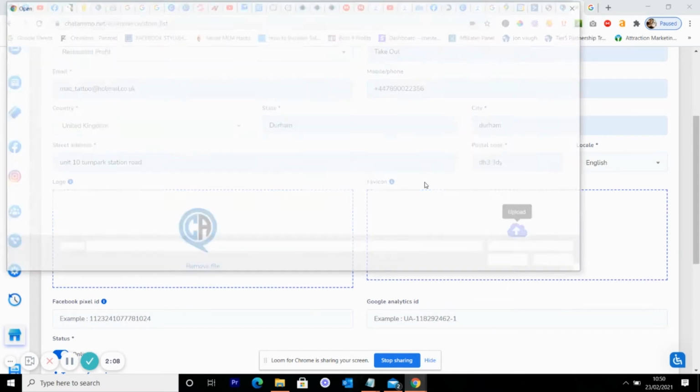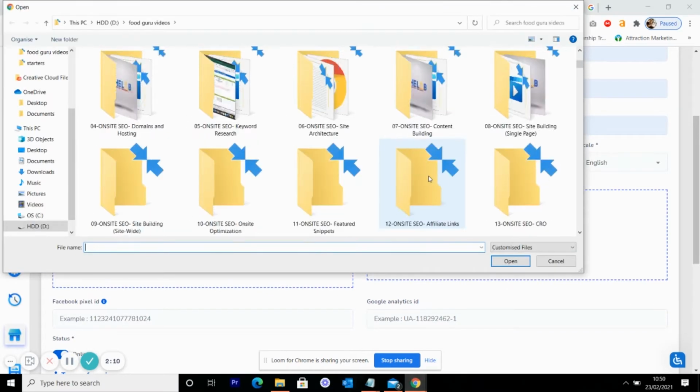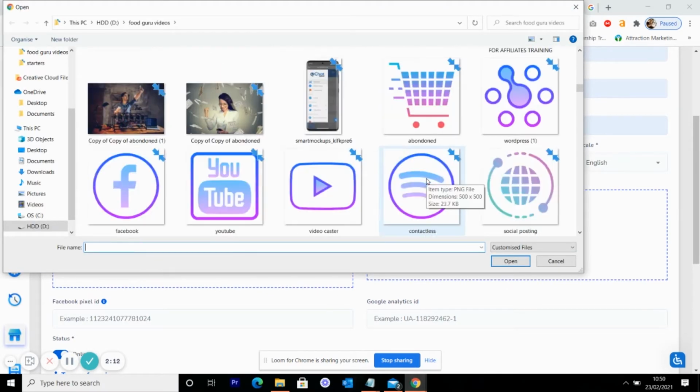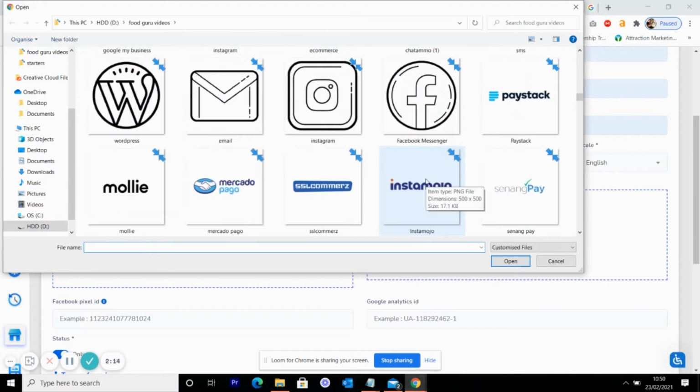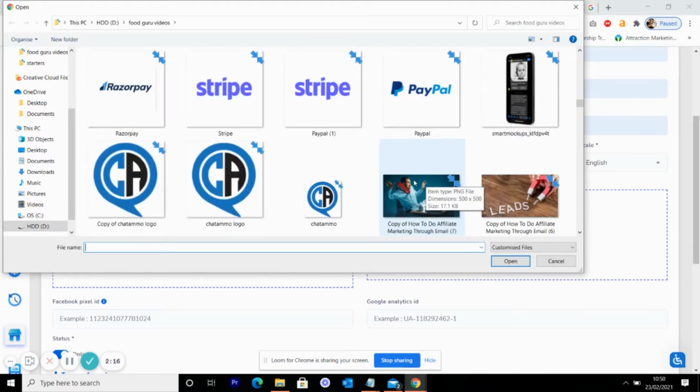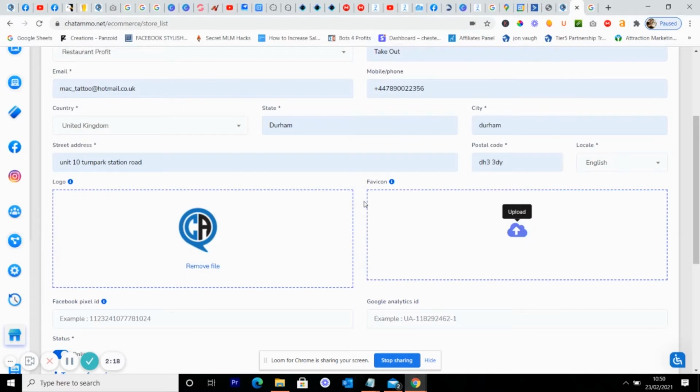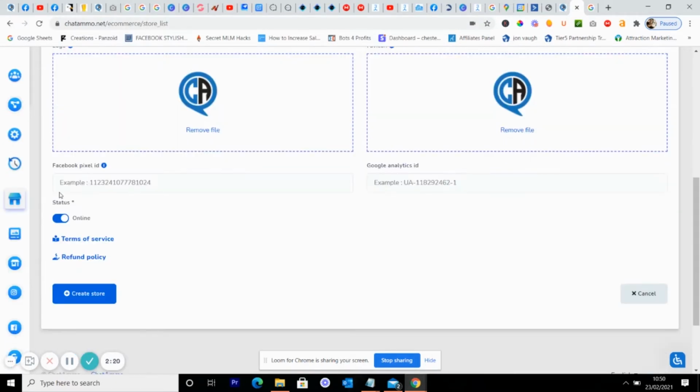Unless on your logo, what you could do is put a picture of the actual restaurant in there, which would look good and give people a sort of taste of it before we start. So we're going to just quickly use this one as well. Now then, we can also insert the Facebook pixel. What that means is that we can then retarget everybody who has gone to our store for takeaways. This means you can start getting your advertising a lot cheaper, and because you're sending your advertising to a messenger bot, you're going to get an awful lot more engagement.